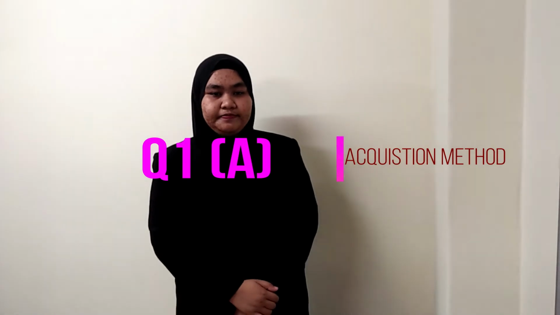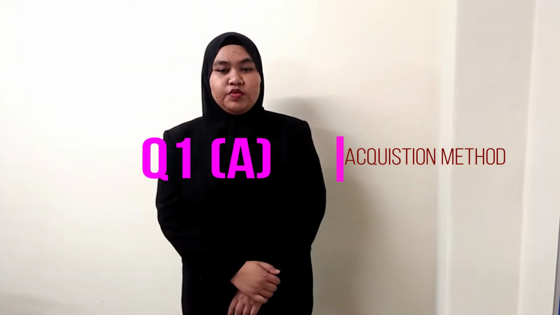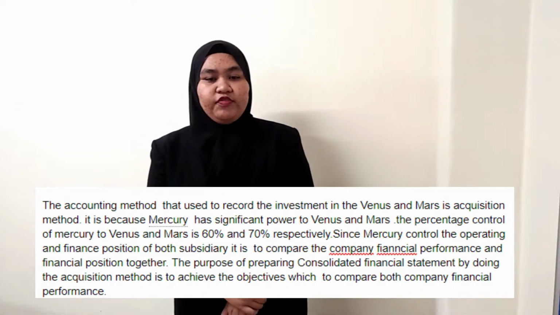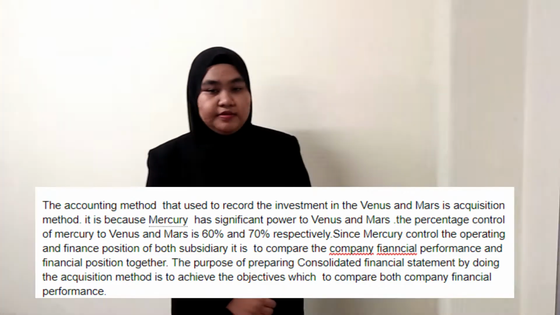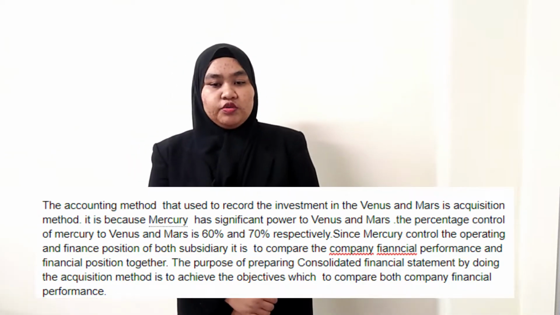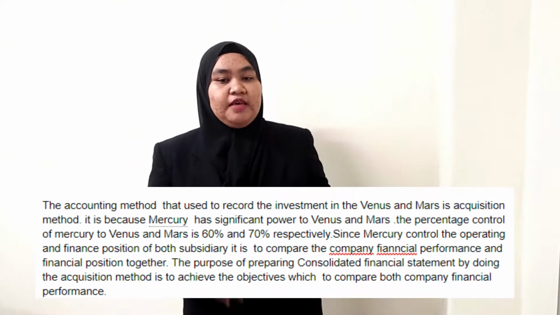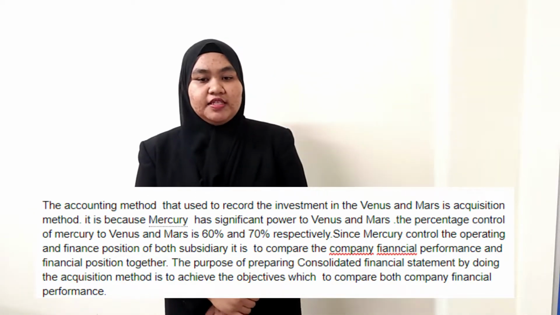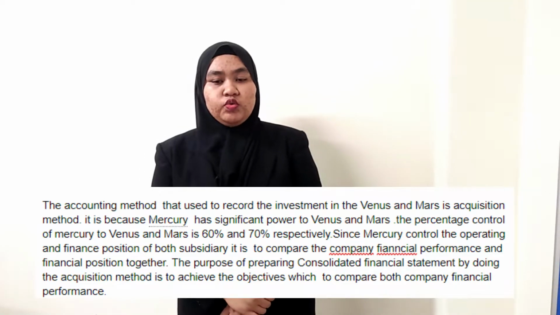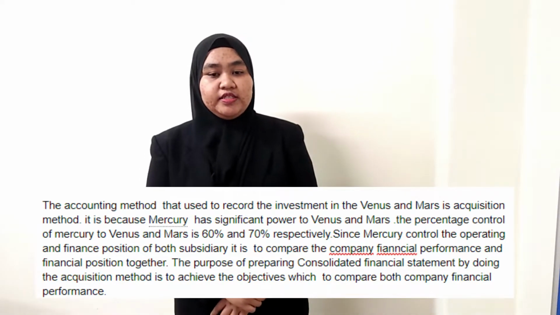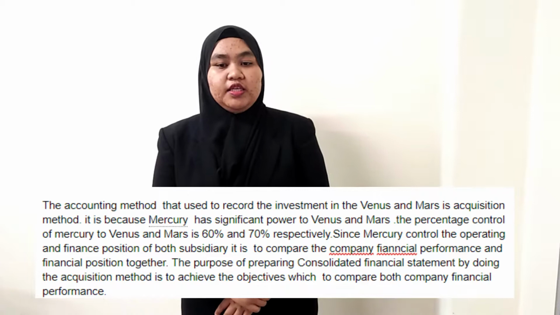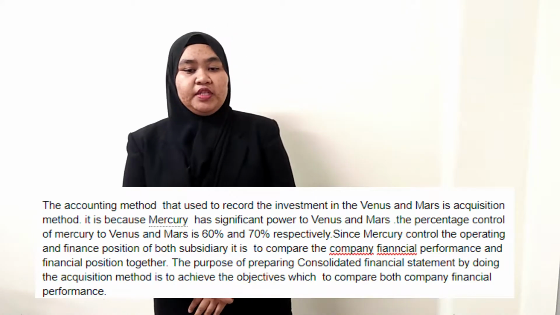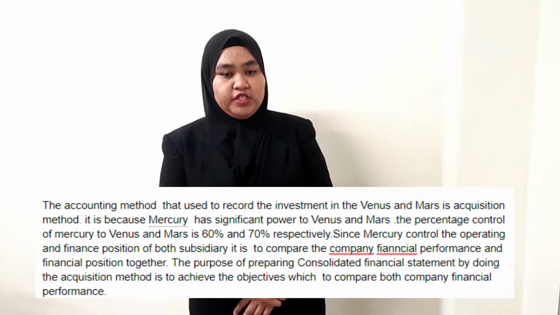Question 1A. The accounting method used to record the investment in Venus and Mars is the acquisition method. It is because Mercury Berhad has significant power towards Venus and Mars. The percentage control of Mercury towards Venus and Mars is 60% and 70% respectively. Since Mercury Berhad has control over the operating and financing decisions of both subsidiaries, it is worthwhile to compare the company's financial performance and financial position.